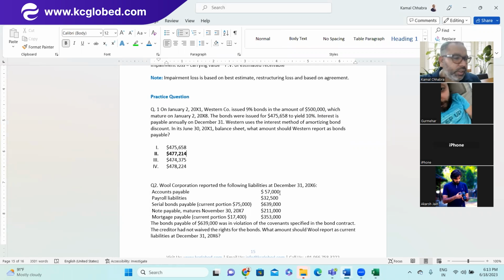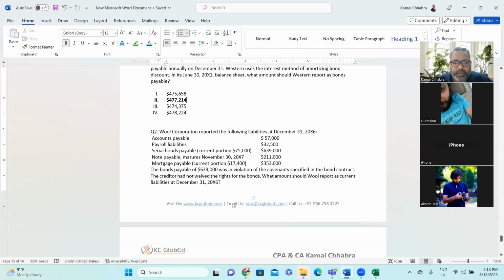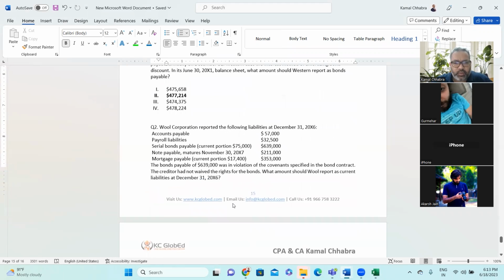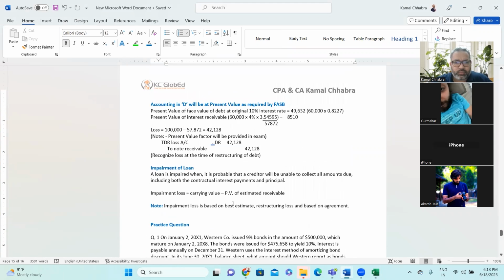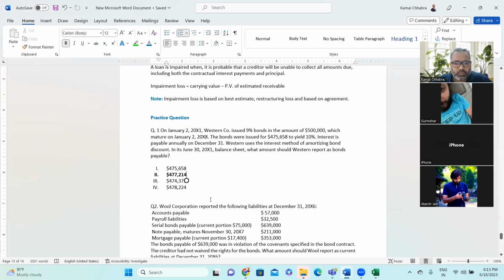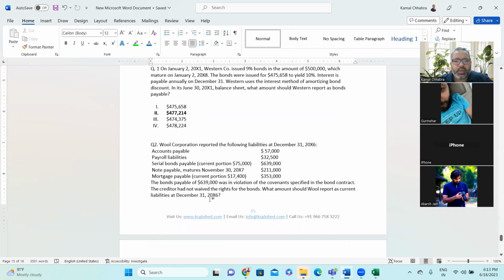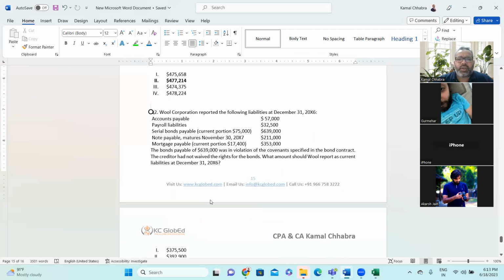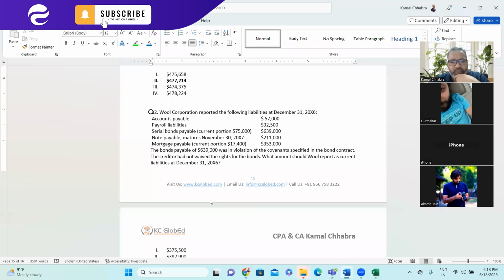Right. Okay, last question of the day. Wool Corporation reports the following once again. Let me take this. Okay. So Wool Corporation reported the following liabilities at December 31st, 2006. Accounts payable 57,000. Payroll liability 32,500. Serial bond payable, current portion 75,000. Total is 639,000.